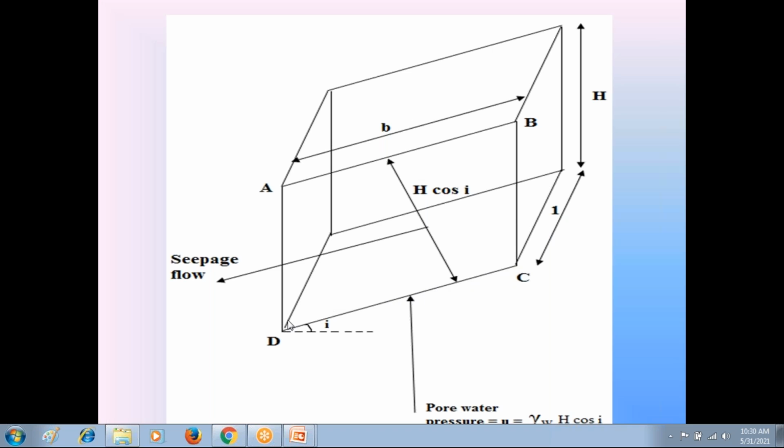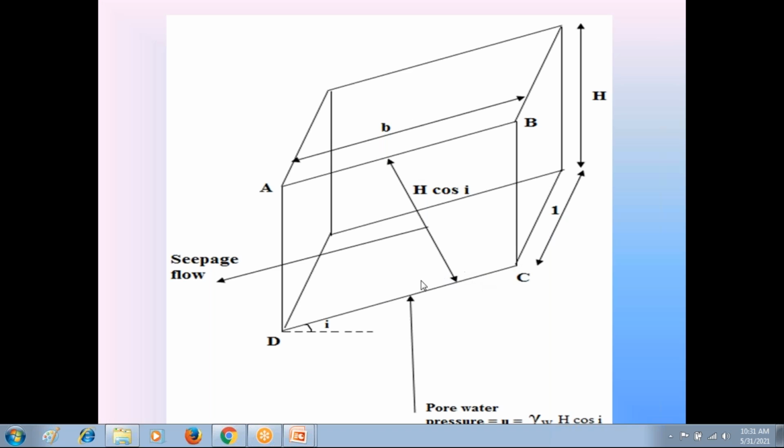On the surface CD, we resolve that weight W into two components: one component parallel to surface CD, the tangential component T, and the other component perpendicular to surface CD, the normal component N. Similarly, on the surface CD, this vertically upward pore water pressure is resolved into two components, one parallel to surface CD and the other perpendicular to surface CD.